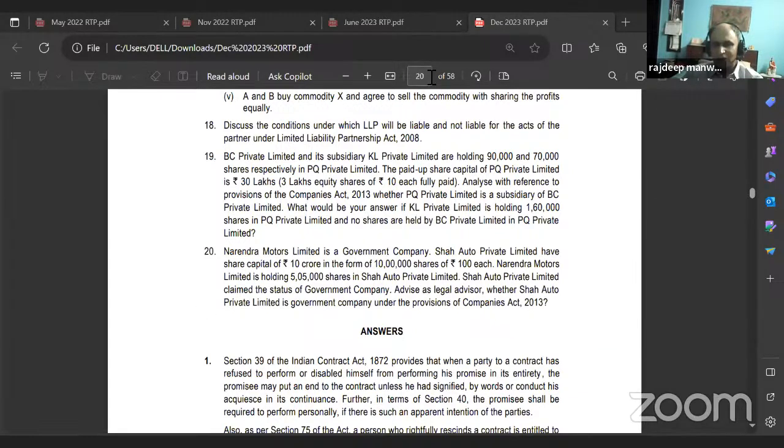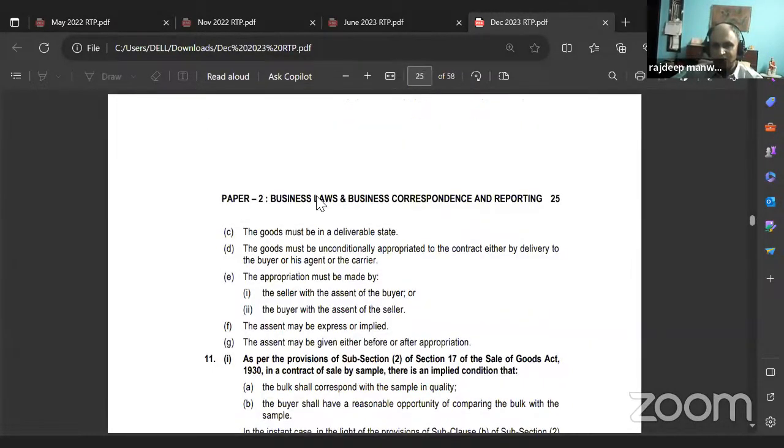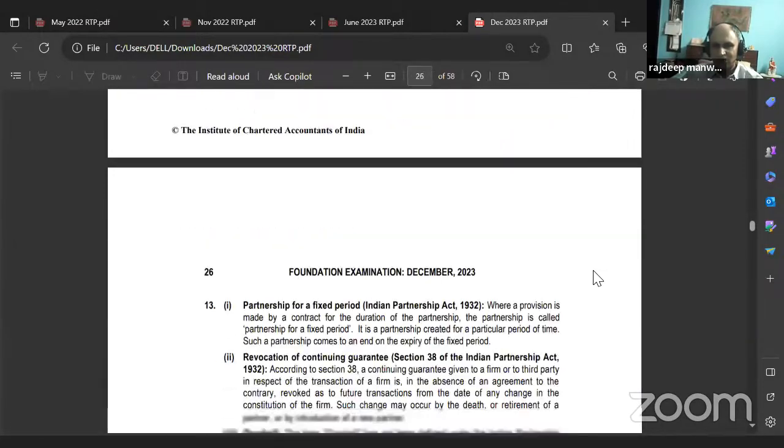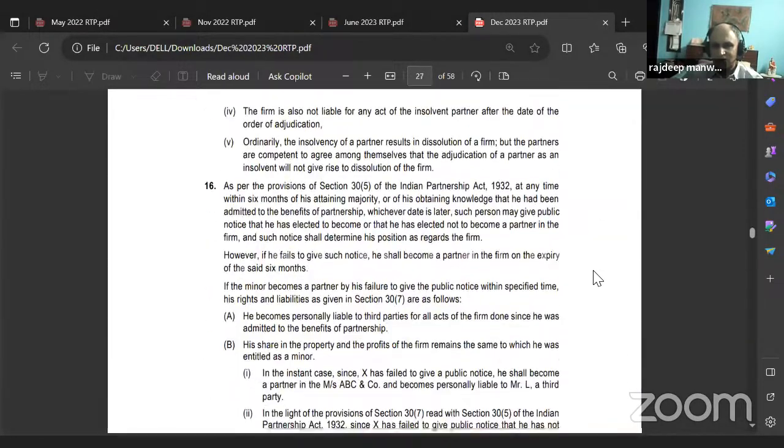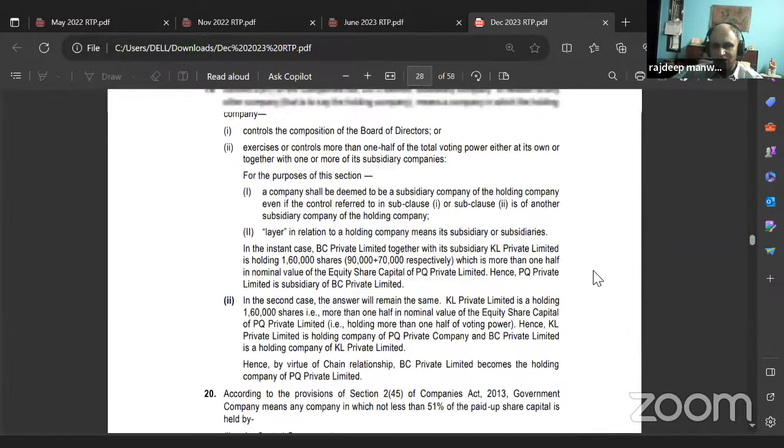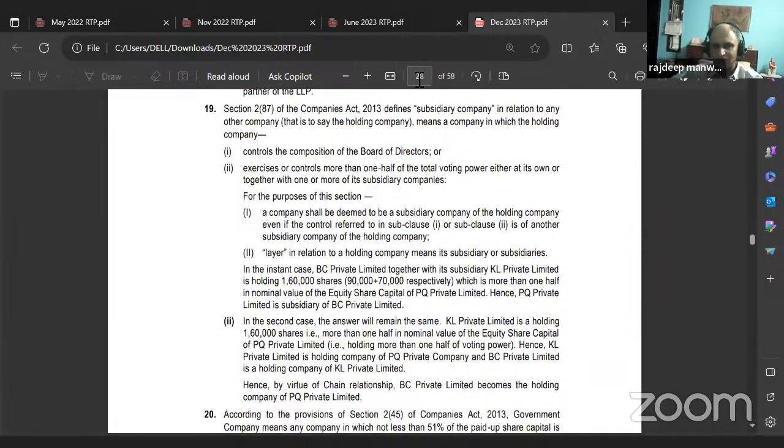Okay, now anybody can tell me what is the definition of holding and subsidiary company when I did it with you? When one company along with its subsidiaries holds more than 50% of the shares of another company, then it becomes a subsidiary. Now read the question carefully. Read it very carefully. Read it again, Bhavna. 1 minute.